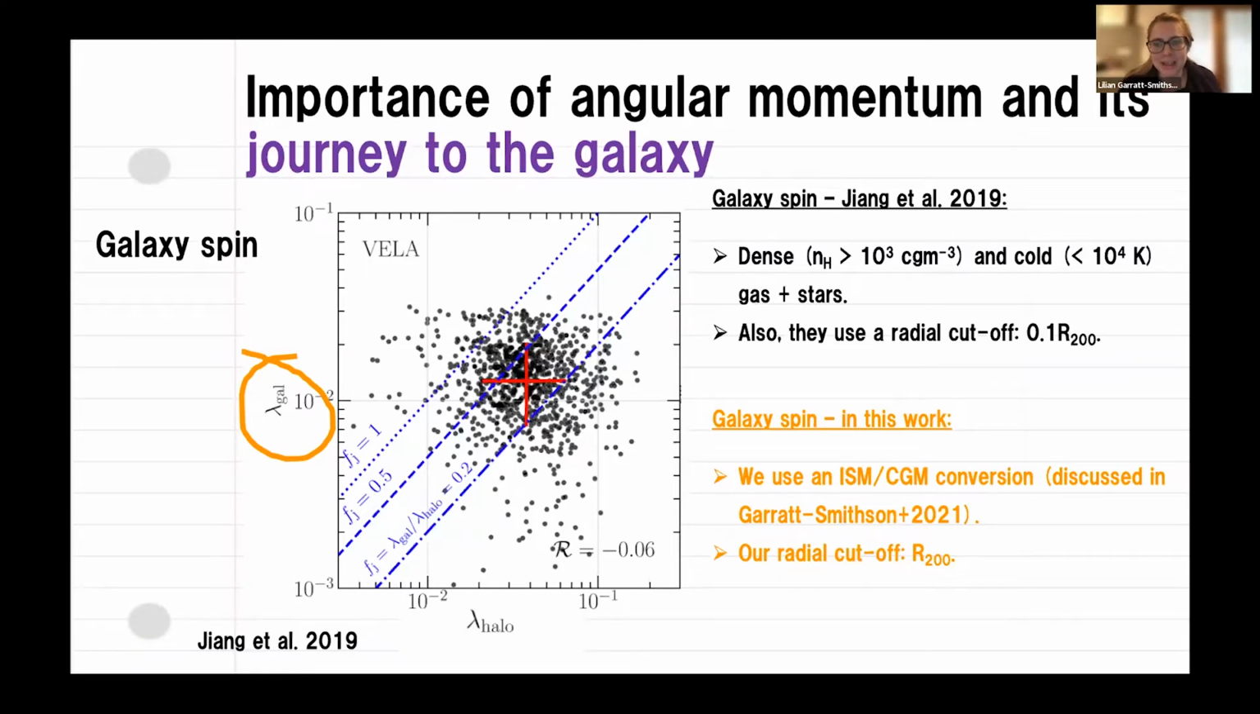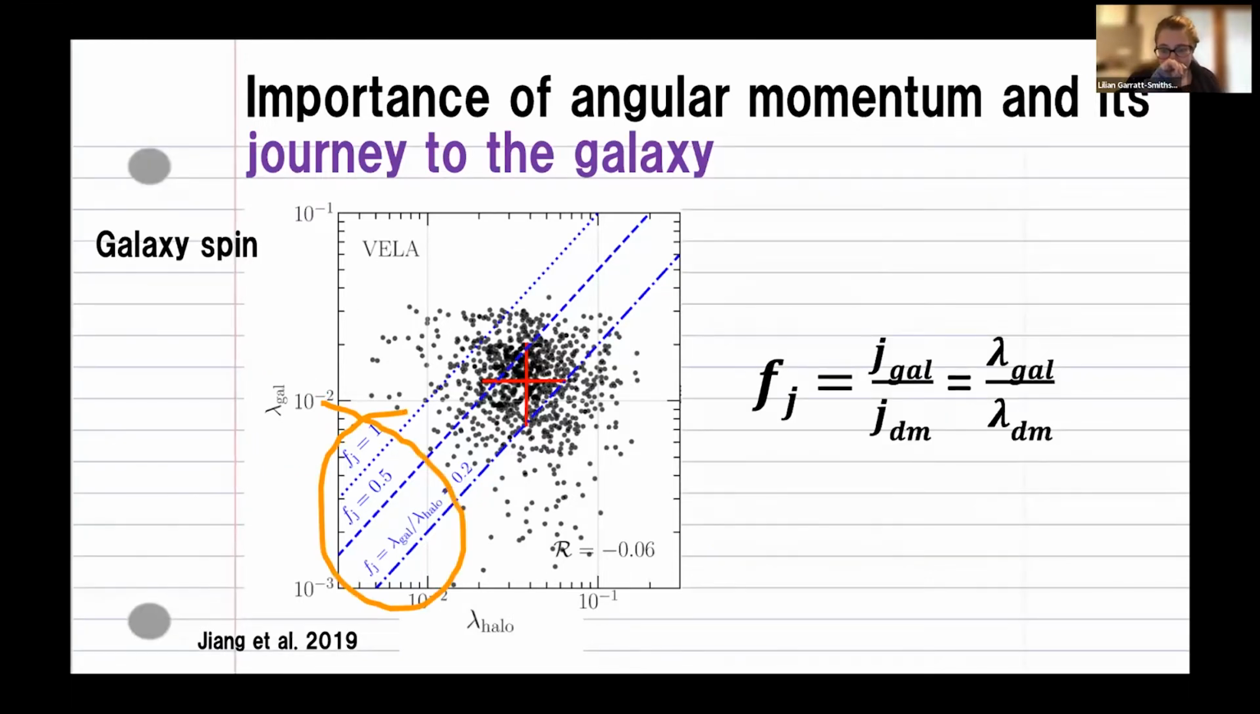I'm going to use the ISM, the interstellar medium, plus a circumgalactic medium conversion, which I won't discuss now for time's sake, and also the stars. I also use a slightly different radial cutoff of the virial radius. The three parallel lines on here show the fJ parameters, so this is the spin of the galaxy over the spin of the dark matter halo. The dotted line is 1, and the dot-dash line is 0.2. You can see a lot of the galaxies are definitely below that 1-to-1 line.